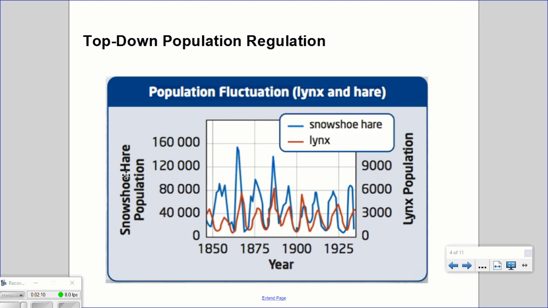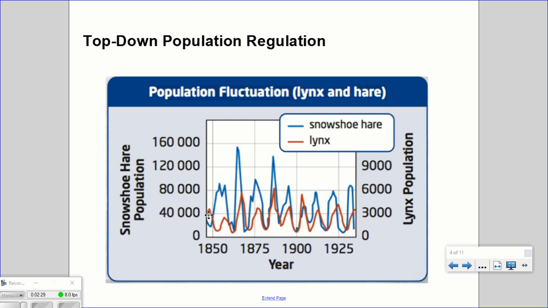So here, the example is the snowshoe hare and lynx population. Snowshoe hare population is shown in blue. The lynx population is shown in red. As the hare population increases, there's a lag in the increase in the numbers of the lynx.